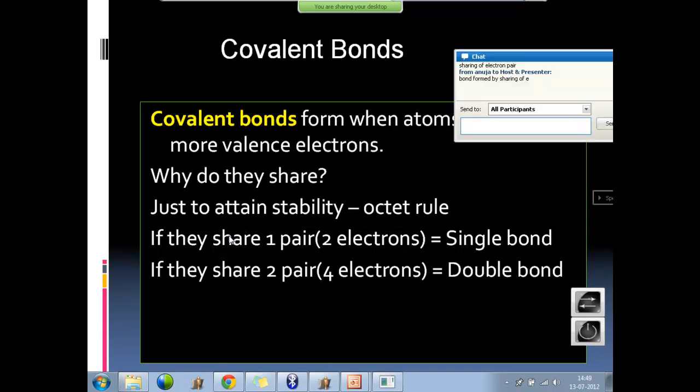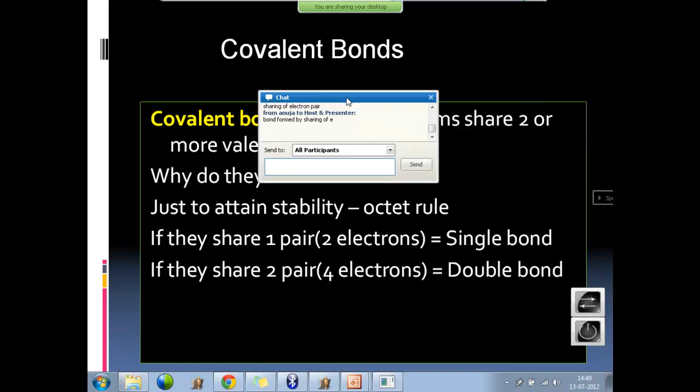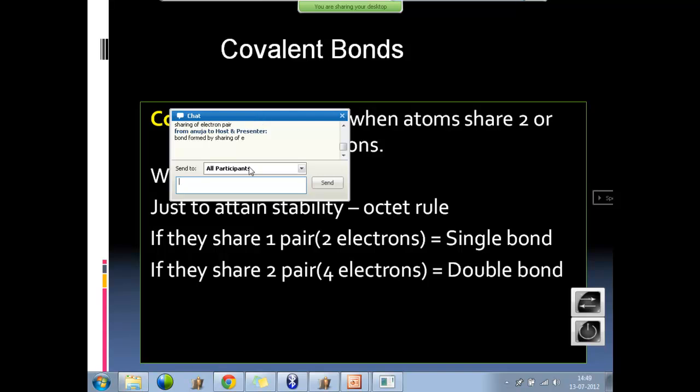If they share one pair of electrons, it's called a single bond. If they share two pairs, that is 4 electrons, it is a double bond. Very simple. And where do you find covalent bonds? Example of any covalent bond? Anybody? Online, offline?